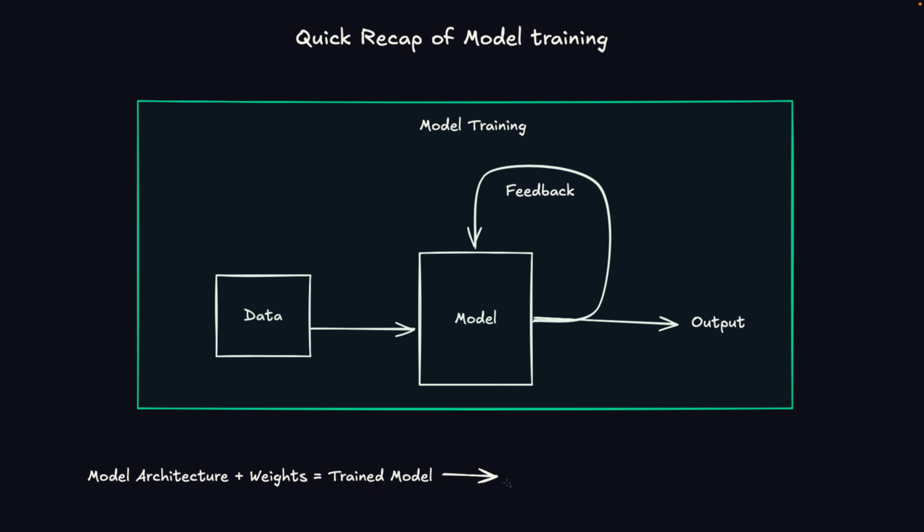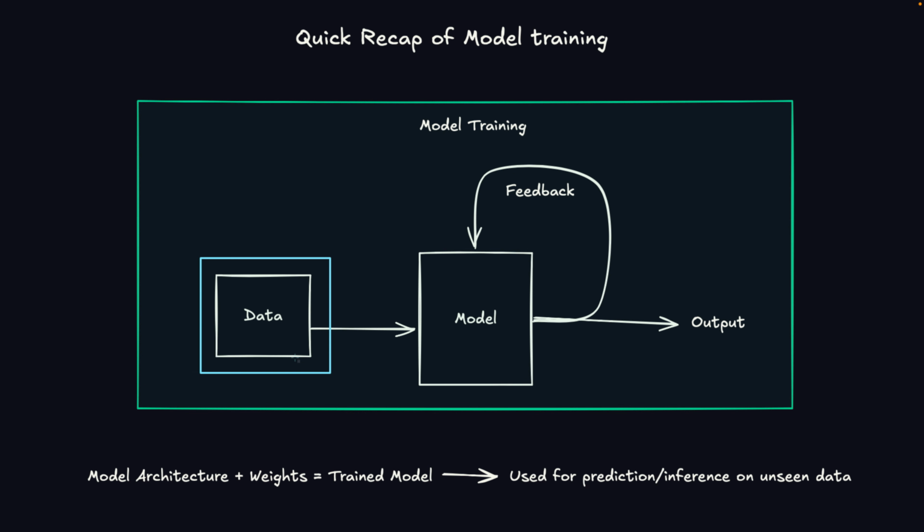Now, once we have the trained model, we'll be able to use it for prediction or inference on unseen data. So this is very important. During the training process, the data we use is called training data, and once the model is trained, we'll use that model to predict or infer on unseen data.